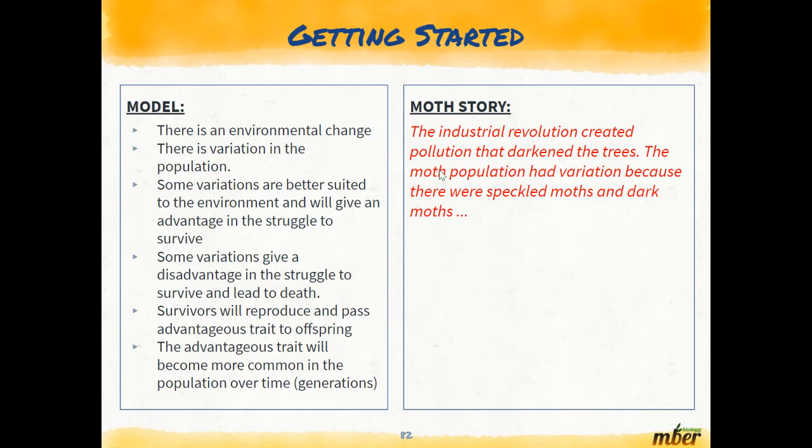The Industrial Revolution created pollution that darkened the trees. Previously the trees had a speckled pattern, with dark spots and light spots, and the moths were speckled, so they blended in. After the Industrial Revolution created pollution, the smog or smoke made the trees darker because of all the coal. Because of that, the speckled moths became less common and the black moths became more common because they can blend in on the tree. So you are going to use keywords from this model to fill in box N.